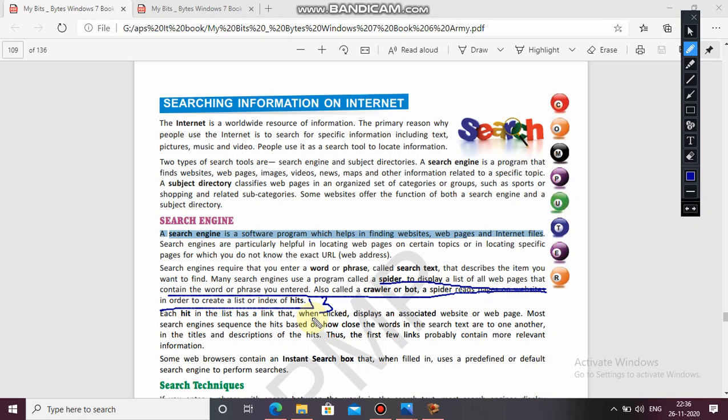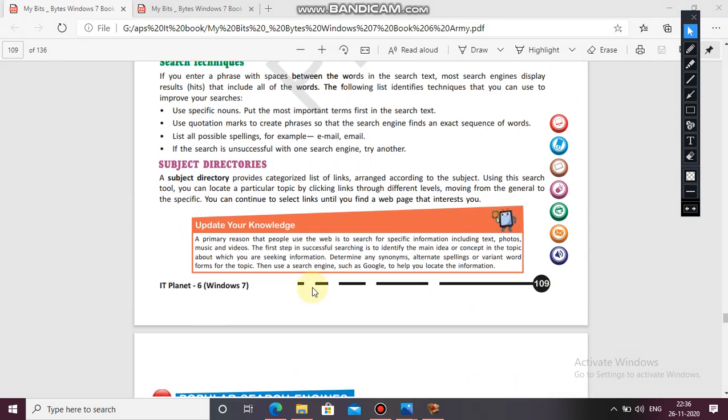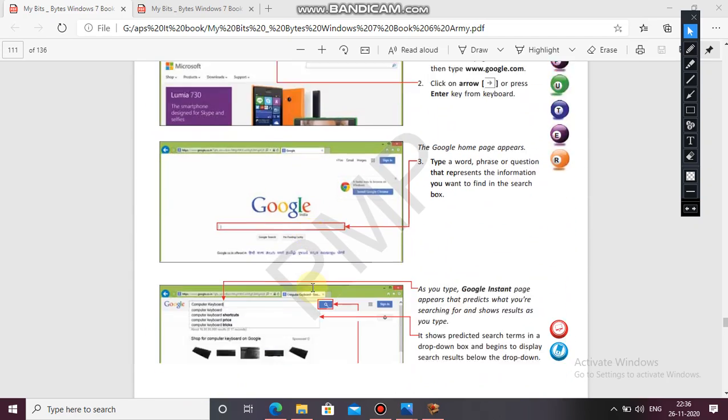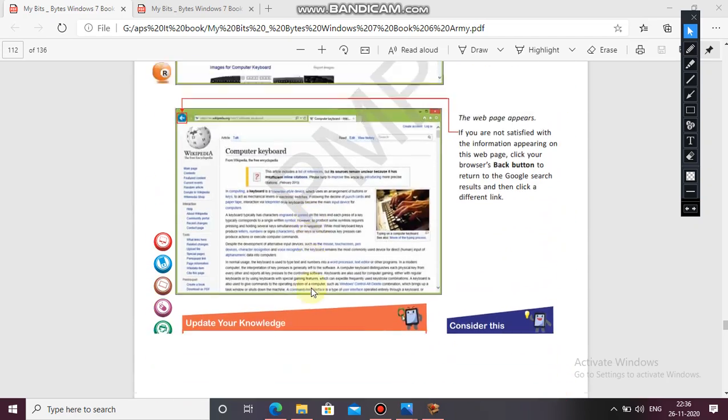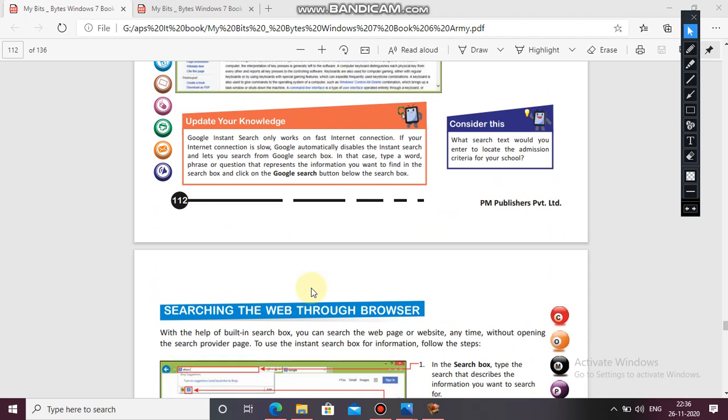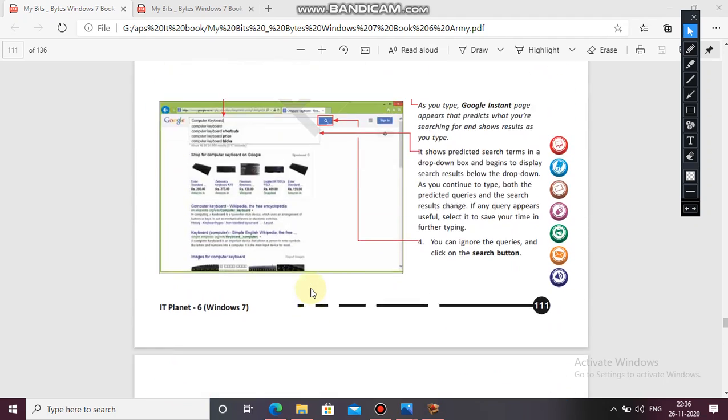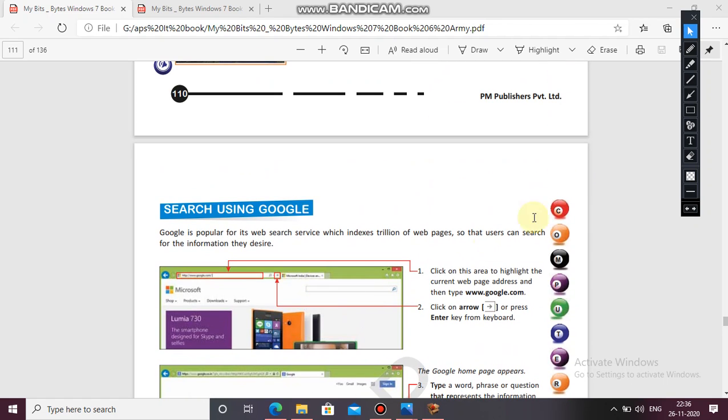And the last one is: write the method of search on the internet. The method to use search on the internet is, we can use the search with Google or through a web browser. Here are the steps given. First step, click the area to highlight the current web page address and then type google.com.